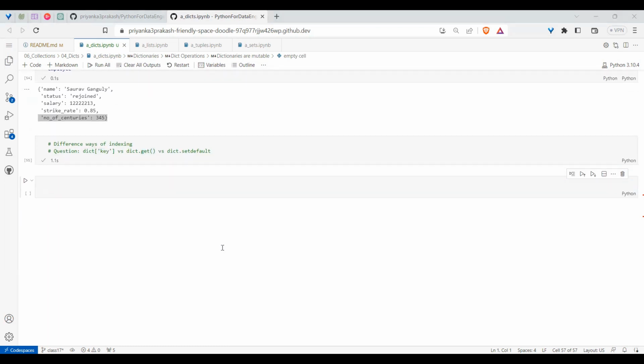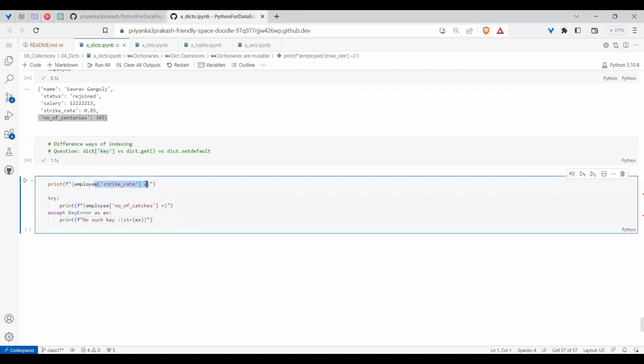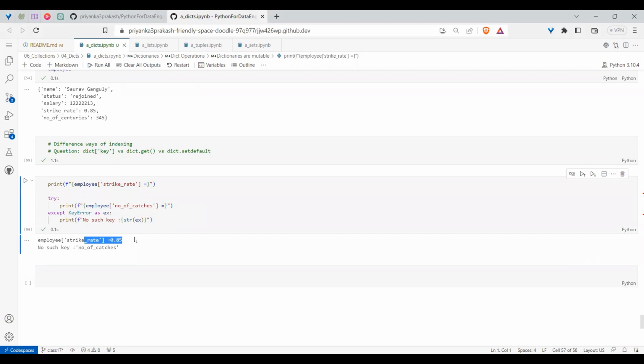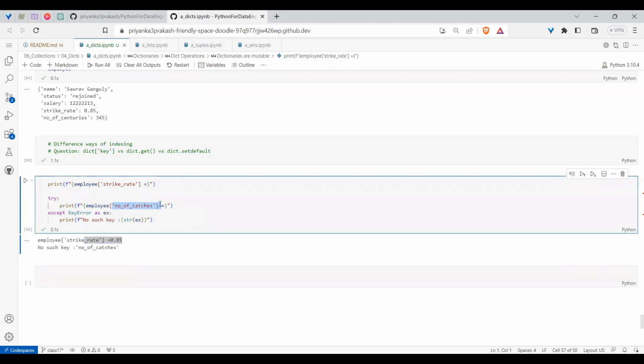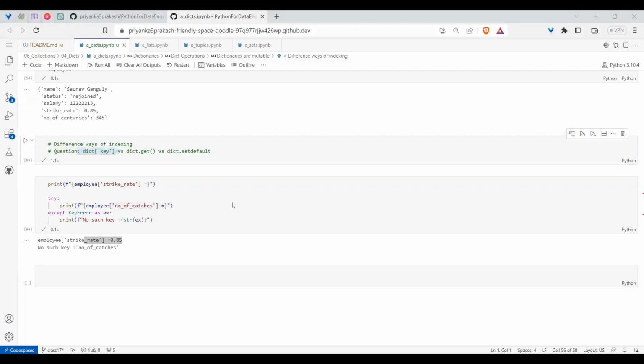If you have a value and you want to get it, the first way is direct indexing with the key. If you have a value, you can directly ask. But if you are asking for a value which is not present, it will throw a key error. So that is the problem with direct indexing. What if you don't want this exception and you want to handle things in a better way?